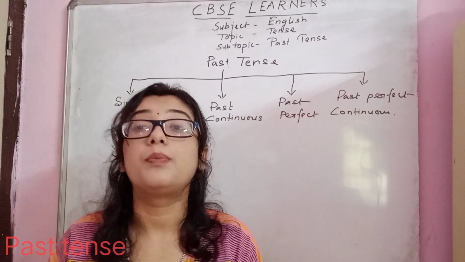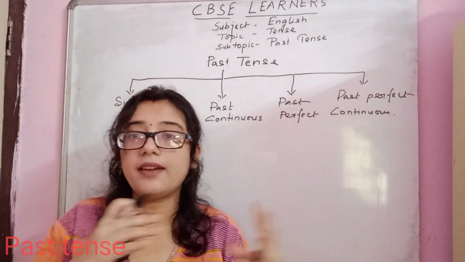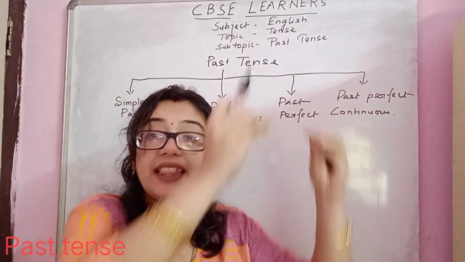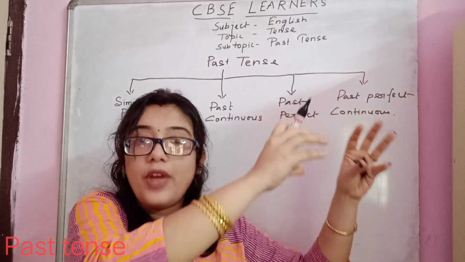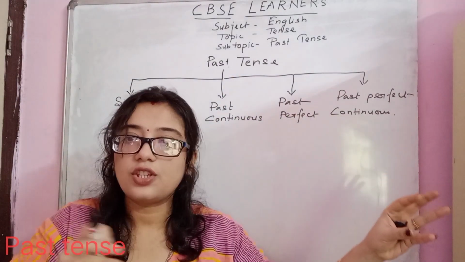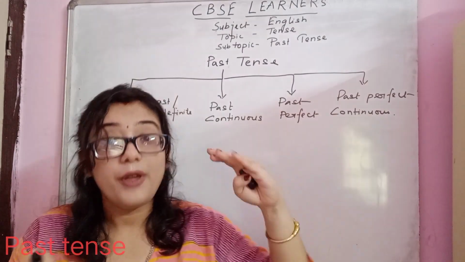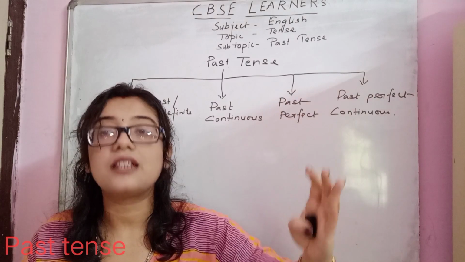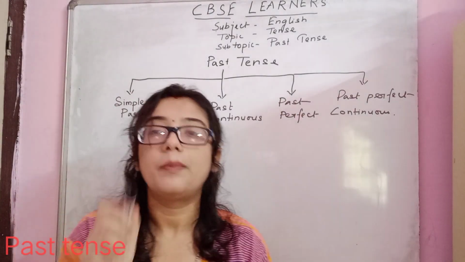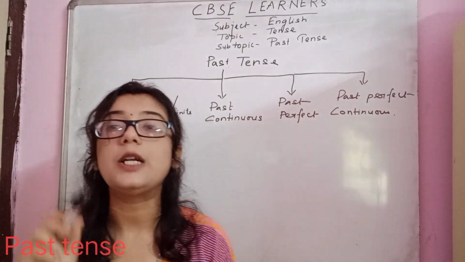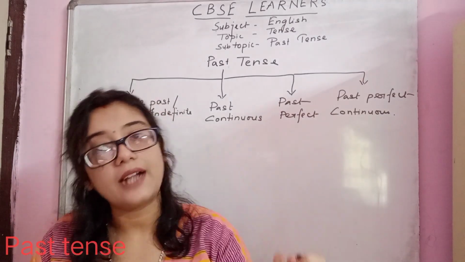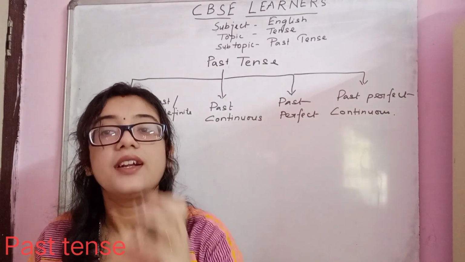And what is past perfect? While narrating a past incident or story, if something happened before that time, that is known as past perfect. You can call past perfect an earlier past also, because it happens before the incident which you are narrating.